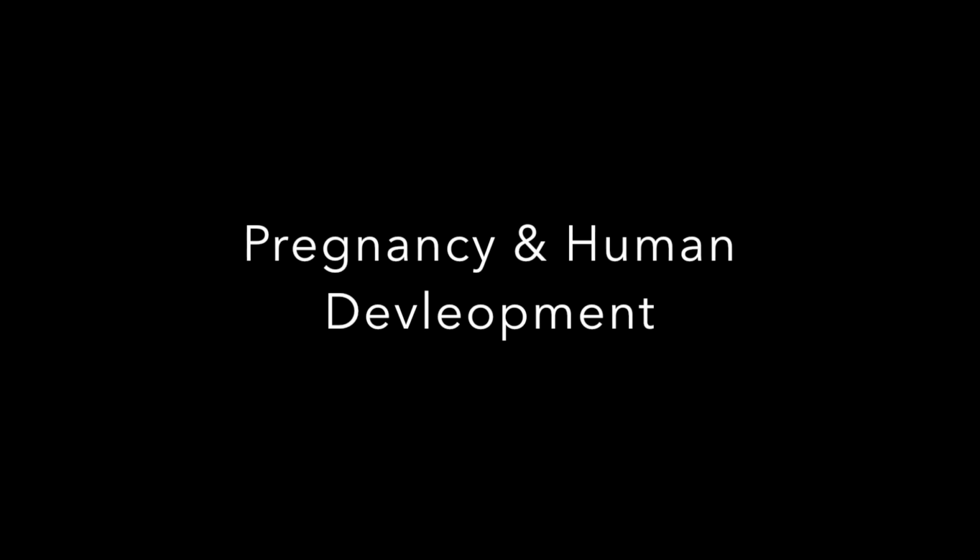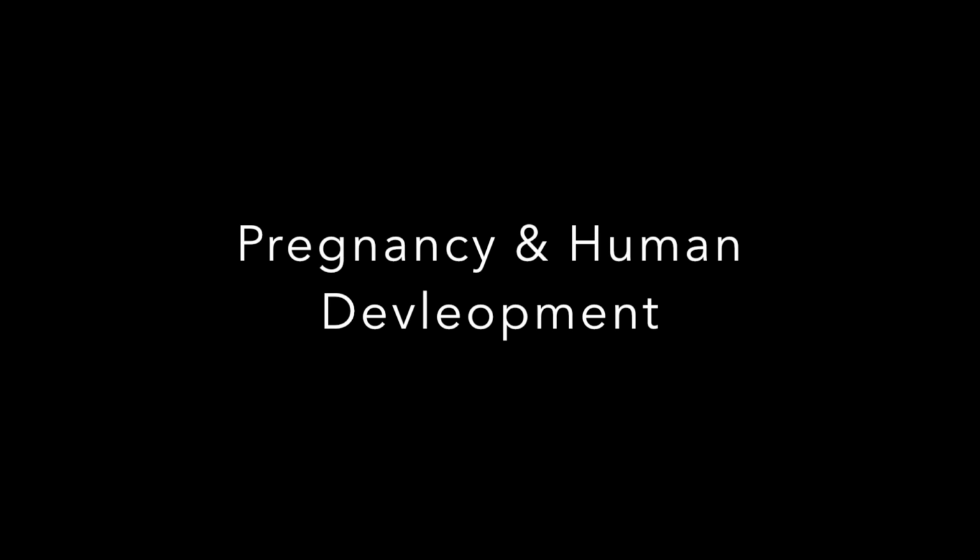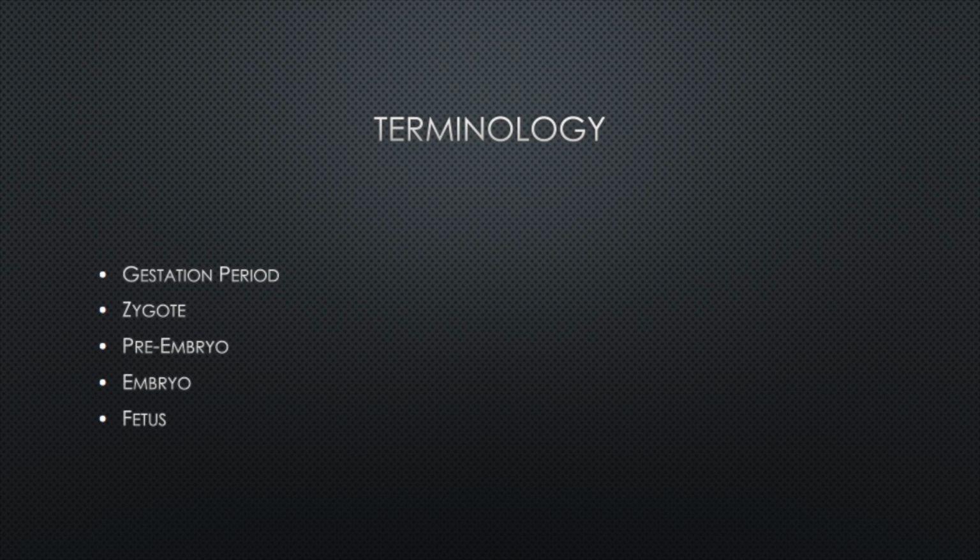Here, we will be discussing pregnancy and human development. Pregnancy is the events that occur from the time of fertilization until the infant is born. Here is some terminology you should know. Gestation period, which is the time it takes for the embryo to develop, is approximately 280 days.